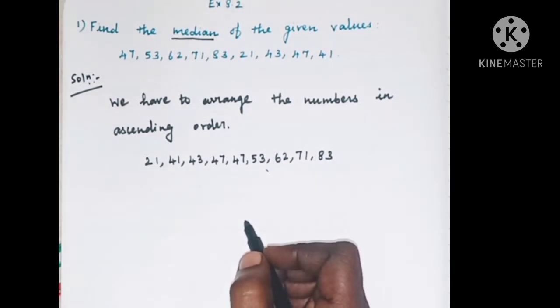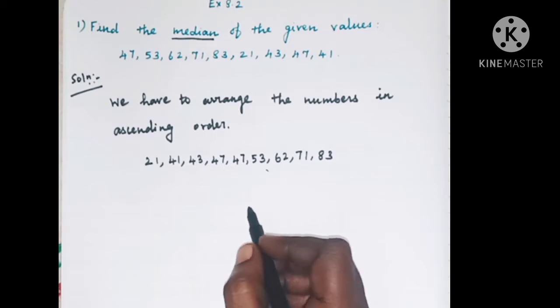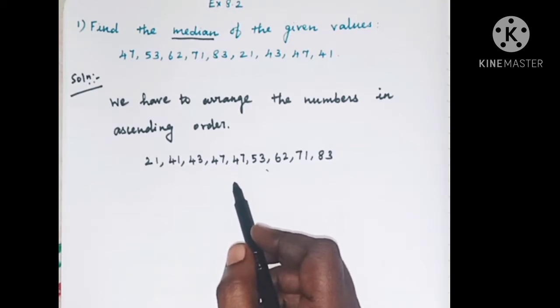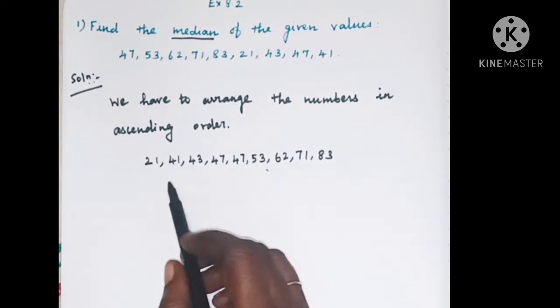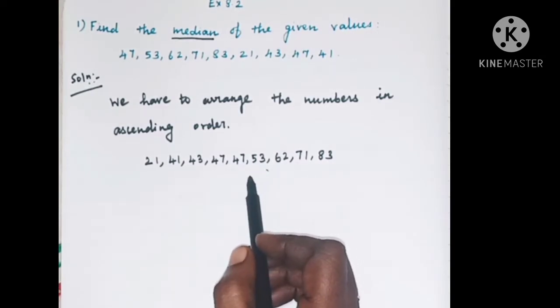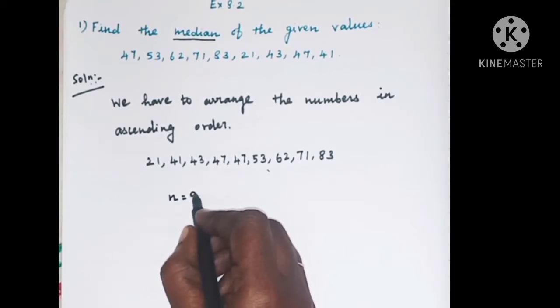Now we have to find the median. Median means the middle value of the data. So here, how many data are given? Nine data are given. Small n is equal to the number of observations.